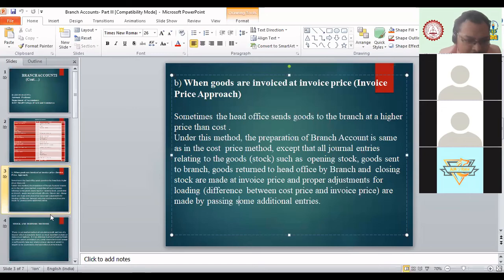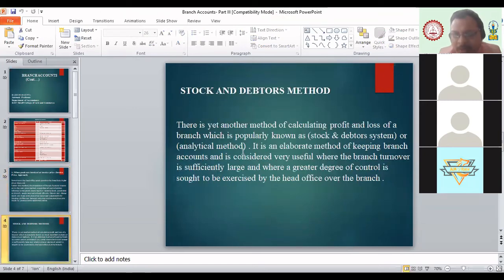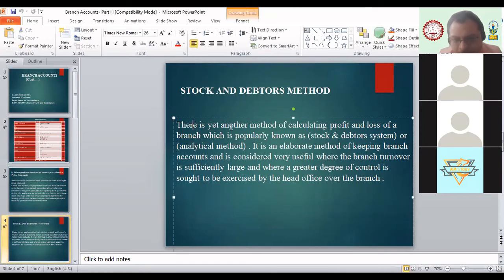Okay, then the next one is the second method of maintaining books under dependent branch. Under this method the books are maintained in detail. Again it is maintained by head office, but the books are maintained in detail by opening various accounts. That is why we call it the elaborated method of keeping the branch account, and it is considered very useful where the branch turnover is sufficiently large and where a great degree of control is needed.